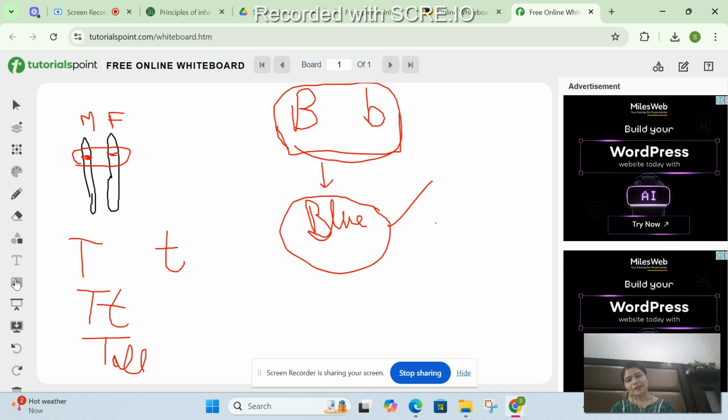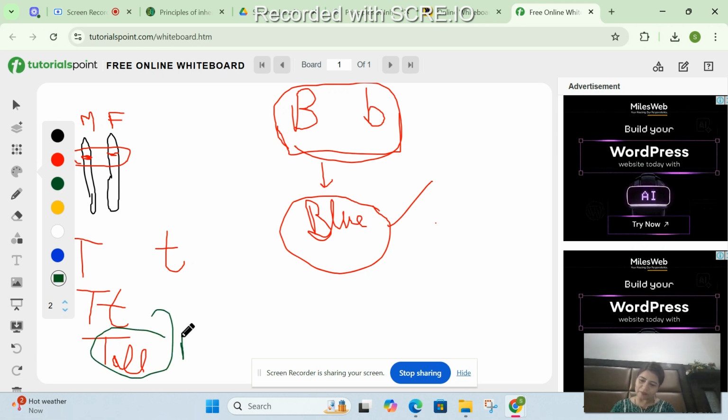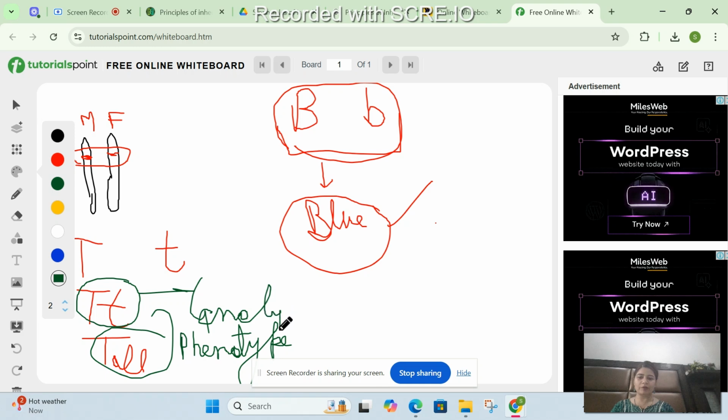So tall will be its what? Phenotype or genotype? Correct. It's phenotype. Okay. Appearance, physical appearance will be phenotype. Correct. And if I say this is the genetic makeup, one capital T, one small t, so this will be the genotype of one individual. Okay, give me more examples. Please forgive me for this. My style is, I'll work upon that.